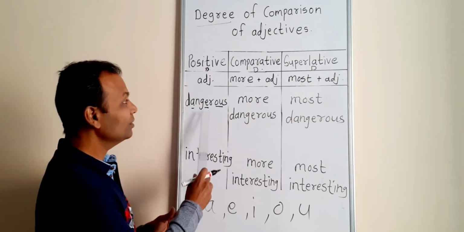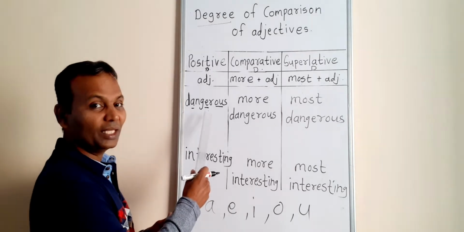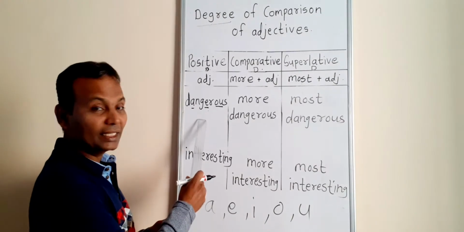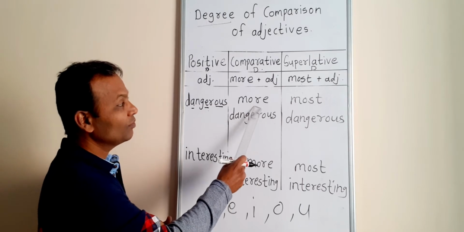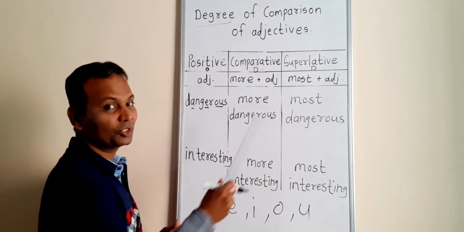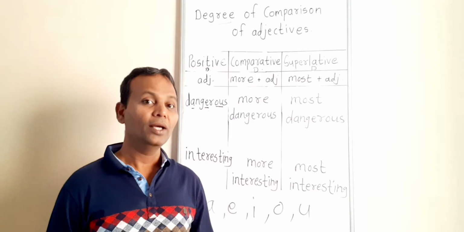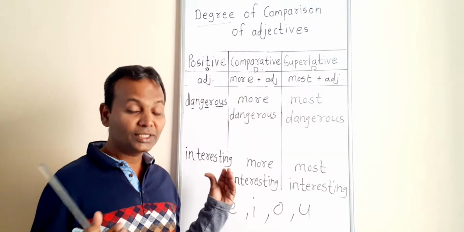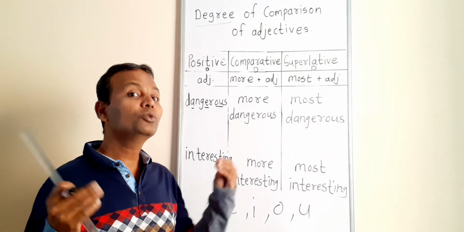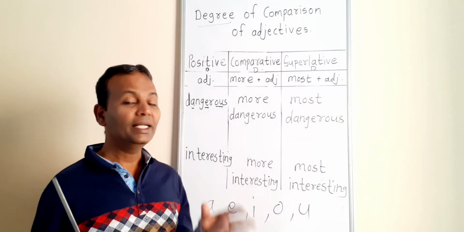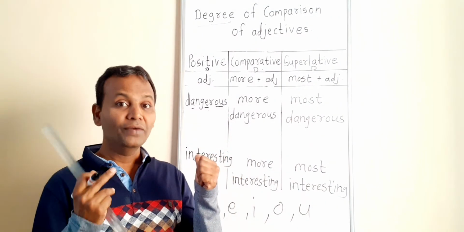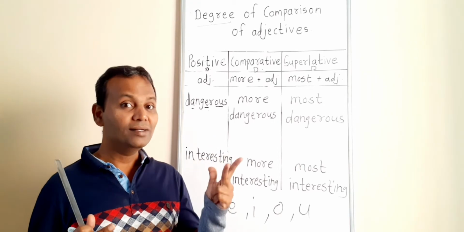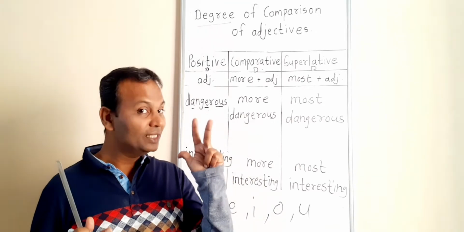But when there are more syllables in the word or in the adjective, at that time we use the words more and most. Okay, some more examples of such adjectives. Such type means more than 2 syllables. Such words are difficult, d-i-f-fi-cult, so 3 syllables are there.